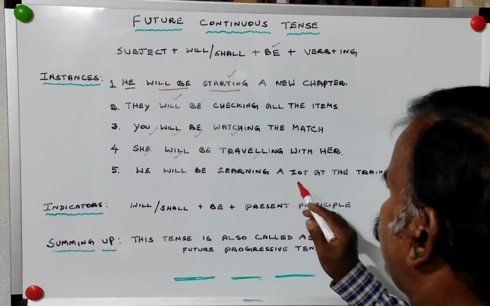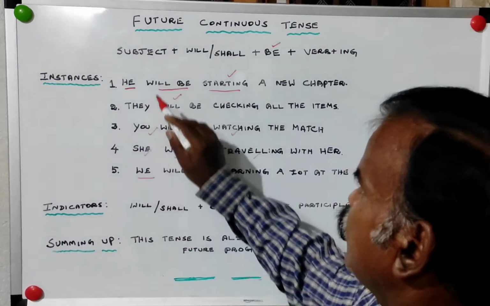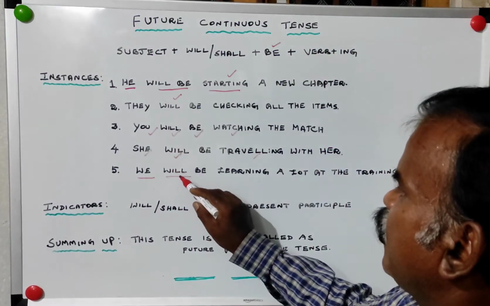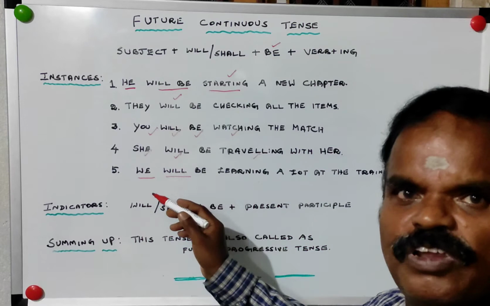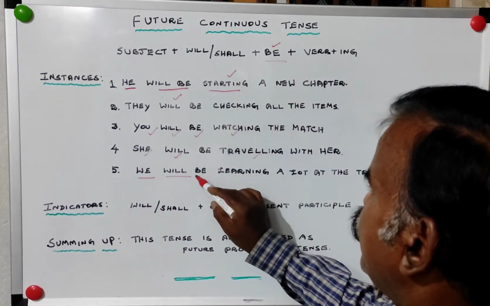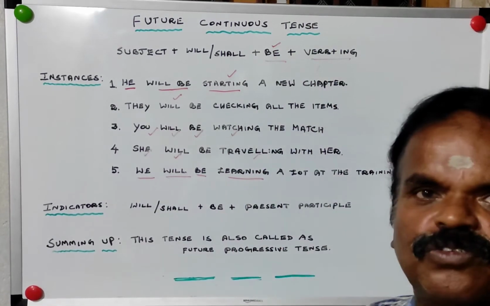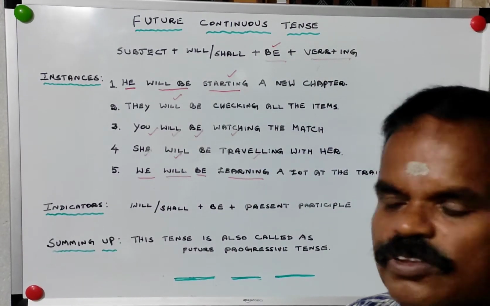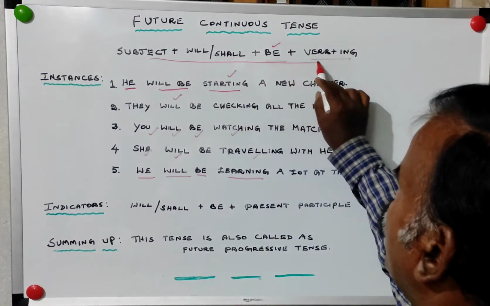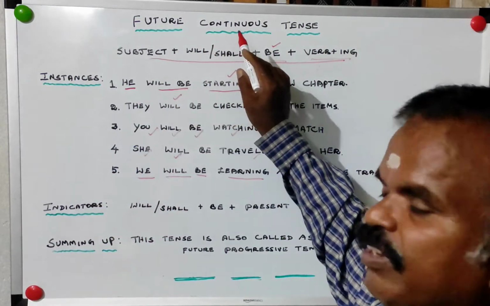Let us see the fifth instance. We will be learning a lot at the training. We, subject, will or shall. Correct answer is will also. Shall also can be added. Compulsory item be, verb plus ing, learning. So correct answer. So this formula or guideline should be followed in future continuous tense.